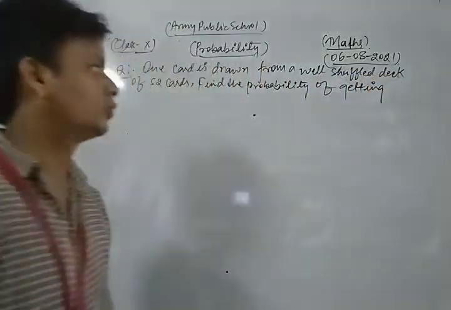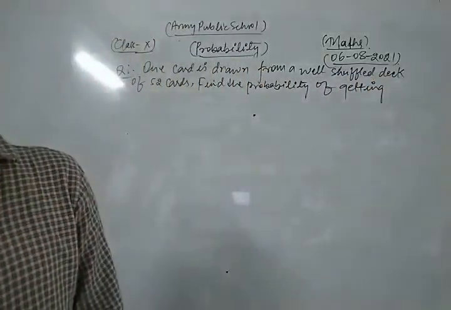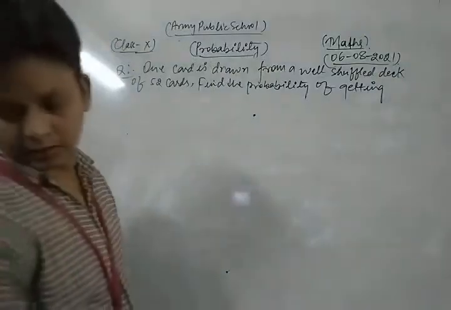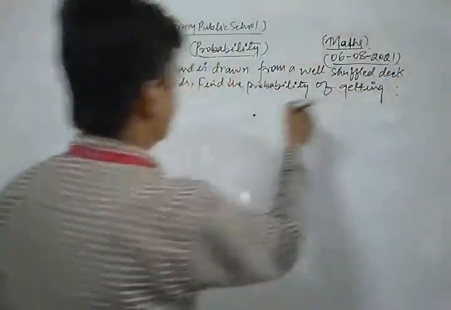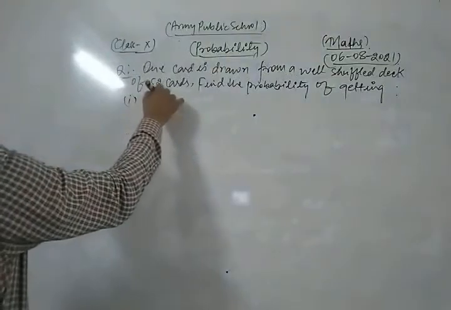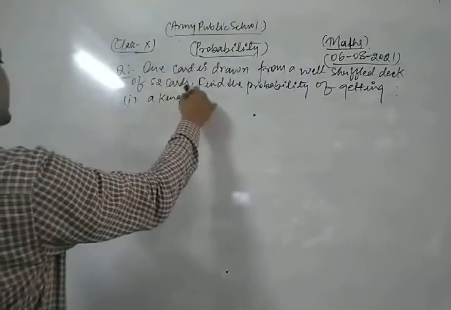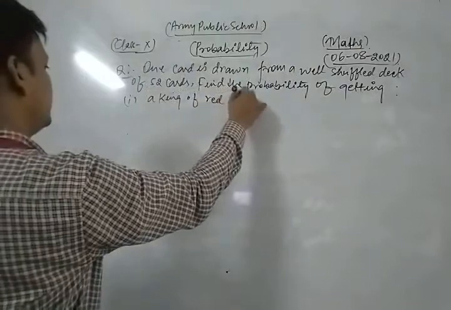Find the probability of getting: first, a king of red suit.